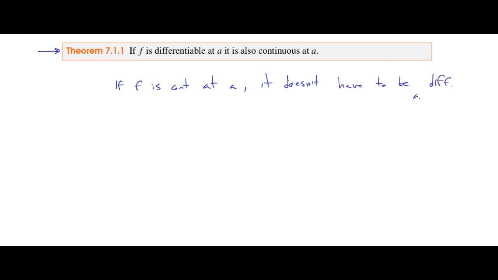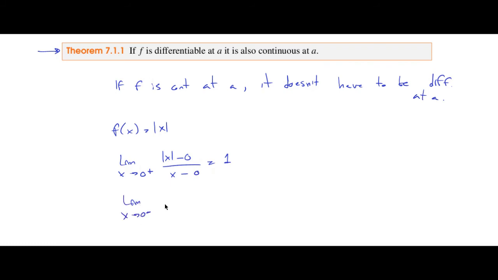differentiable at a. Okay, a typical example for this is the absolute value. The absolute value is continuous in R, but it is not differentiable at 0. If we compute the limit when x goes to 0 from the right of this, absolute value of x minus 0 over x minus 0, from the right this is 1, because this is x when x is positive.